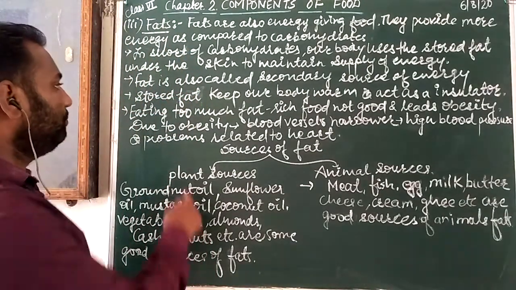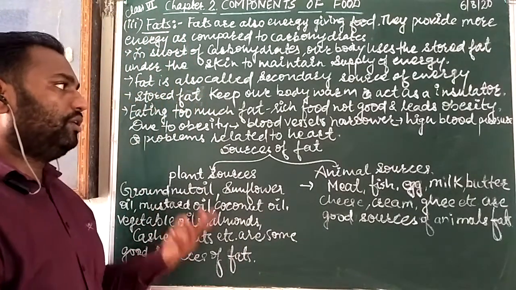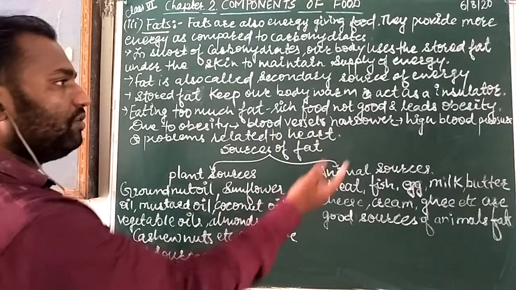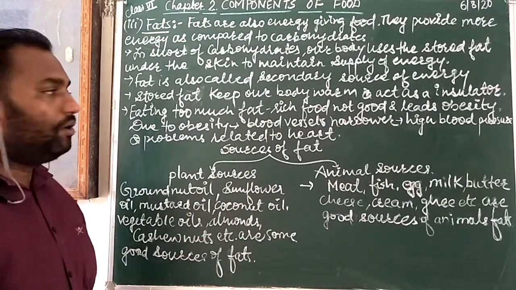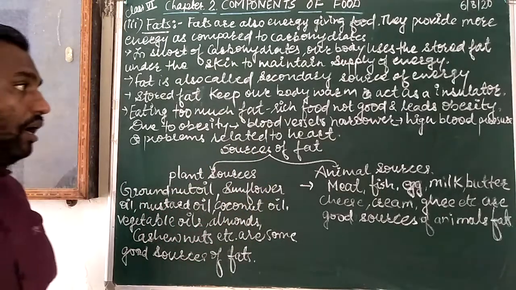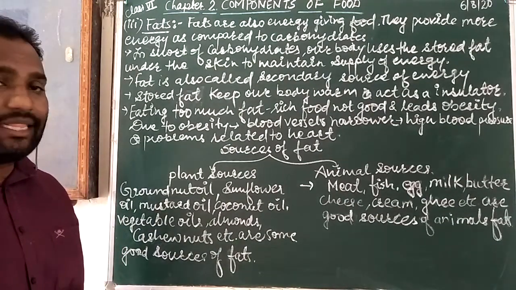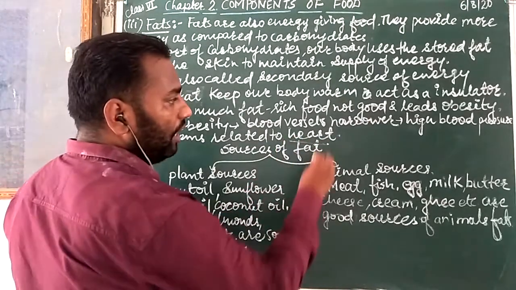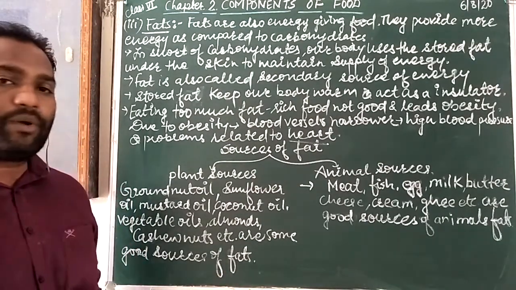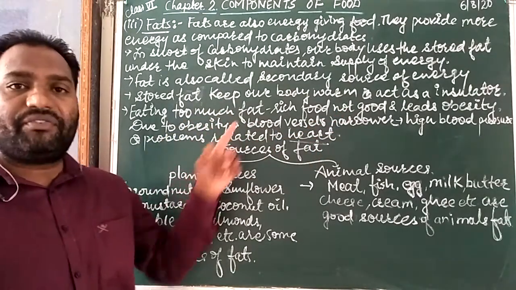to circulate our blood. So due to obesity, blood vessels are narrow, causing high blood pressure. If you know about that, if blood vessels are narrow, then blood pressure will be increased. It means high BP, and problems related to the heart. If a sufficient amount of blood does not circulate in our body through the vessels, then ultimately the pressure goes to the heart, and you know about heart attack, silent attack. Heart problems initiate only due to obesity, and obesity only due to taking fat-rich food.